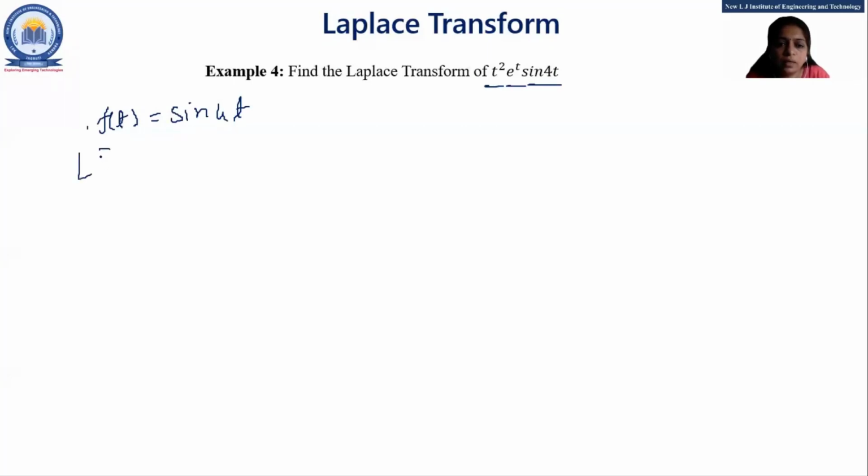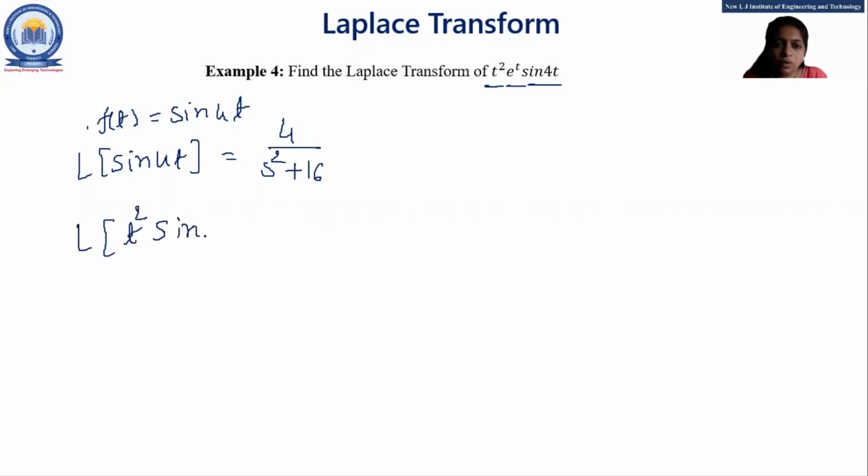So first you have to find the Laplace of sine 4t, and Laplace of sine 4t is 4 upon s square plus 16, right? Now what next? Next you have to find Laplace of t square sine 4t first. We'll apply the exponential term at last. For the exponential term, we'll apply the first shifting theorem, right? So we'll apply the exponential term at last.